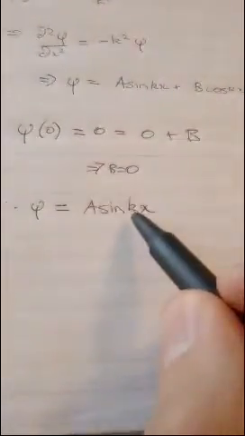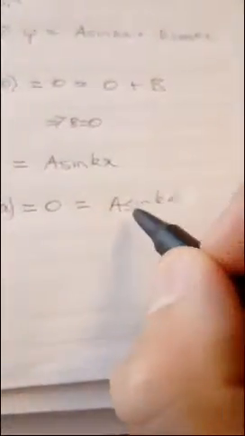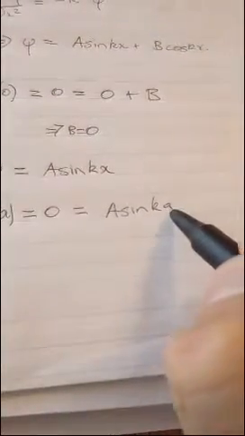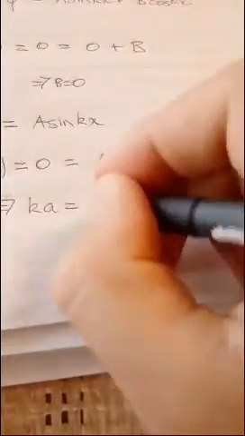Now, the other thing we have to figure out is what k is. Well, we know that the function at the other end of the well, at a, equals 0, which equals a sine ka, because a is now taking the place of x. The only way, apart from A being 0, that sine ka can equal 0 is if ka equals n pi, where n equals 0, 1, 2, all the way up. In other words, sine of 0, then sine of pi, sine of 2 pi, 3 pi, 4 pi, 5 pi, it just goes around and around.